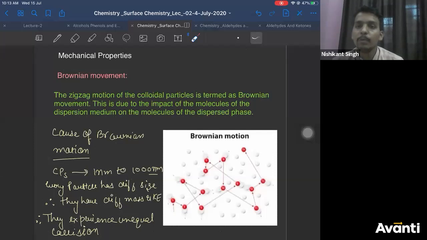When you connect the motion of different particles, you get a Brownian motion, right? Is it observed by Robert Brown? Yes, most likely. I need to check it. But Abhishek, I would again say a single particle can also show Brownian motion, depending upon whether the dispersion medium particles also have a different size.